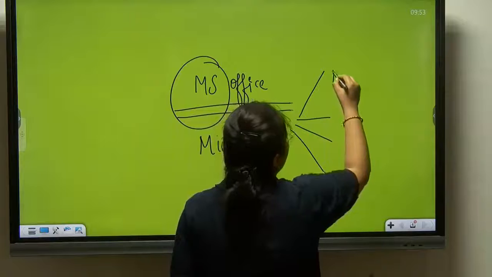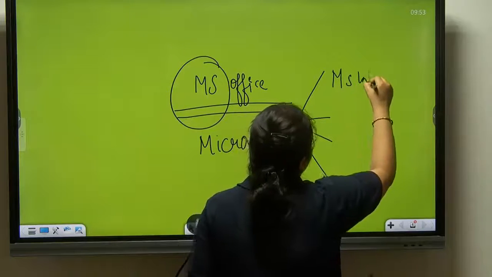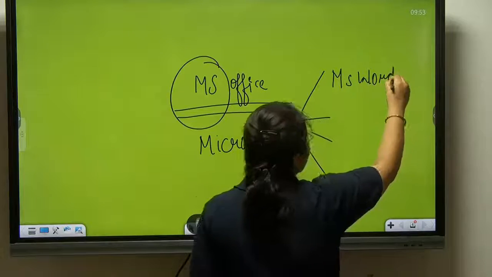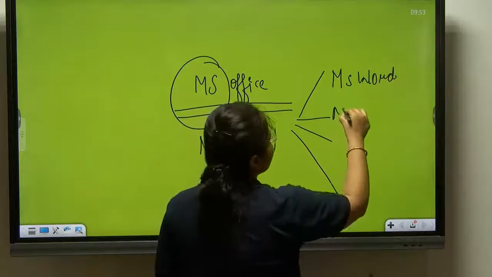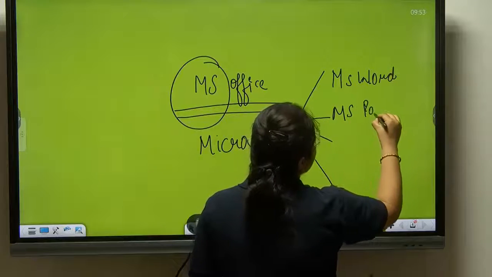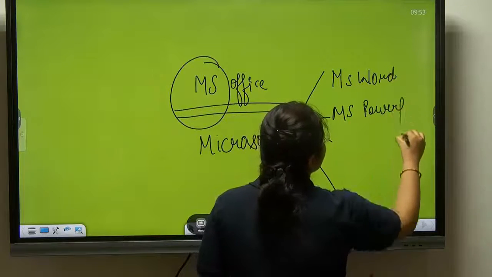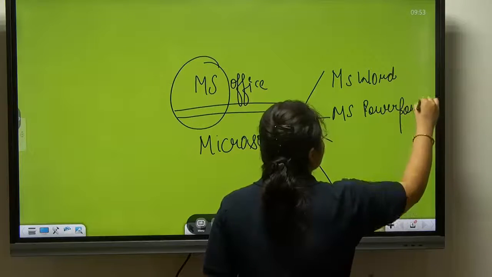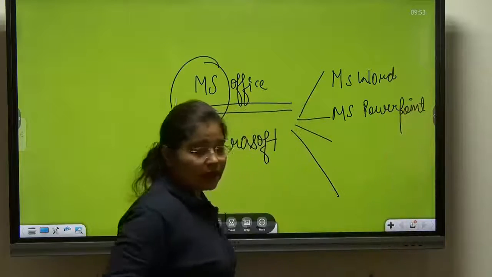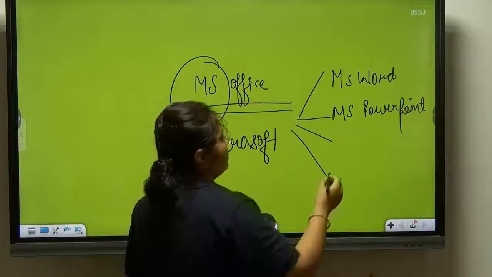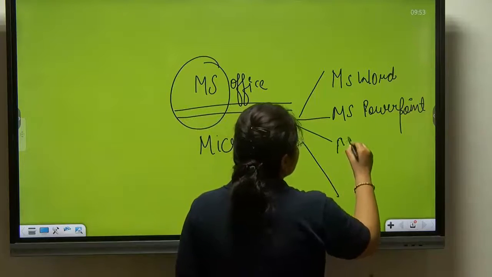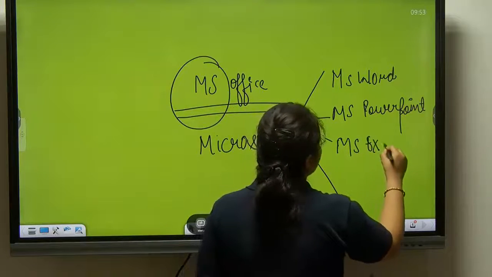Okay, we have learned MS Word, that is also a part of MS Office. Now we are learning MS PowerPoint, that is also a part of Office. Similarly, you will learn in upcoming chapters MS Excel.